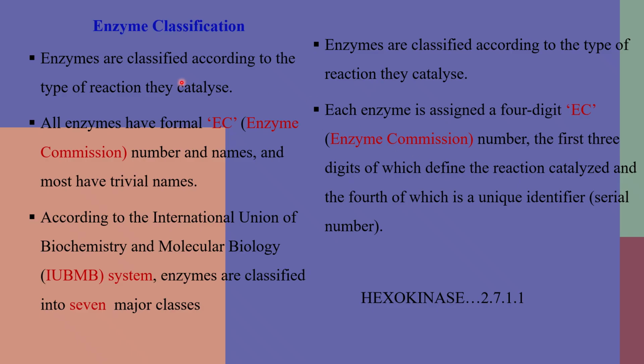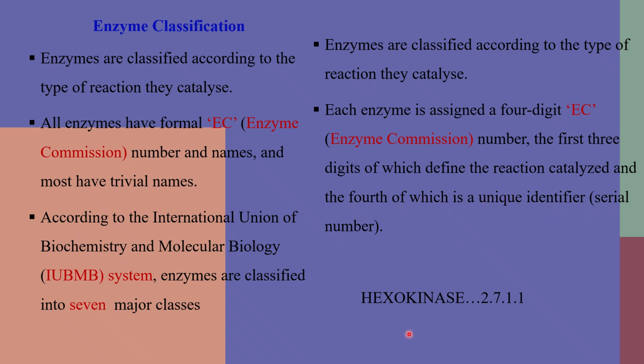So let's move on to the classification. Enzymes have been classified according to the type of reactions they catalyze. All enzymes have a formal EC or Enzyme Commission number and name, and most have trivial names. According to the International Union of Biochemistry and Molecular Biology, the IUBMB system, enzymes are classified into 7 major classes according to the type of reaction they catalyze. Each enzyme is assigned a 4-digit EC number, the first 3 digits of which define the reactions catalyzed, and the fourth of which is a unique identifier number.